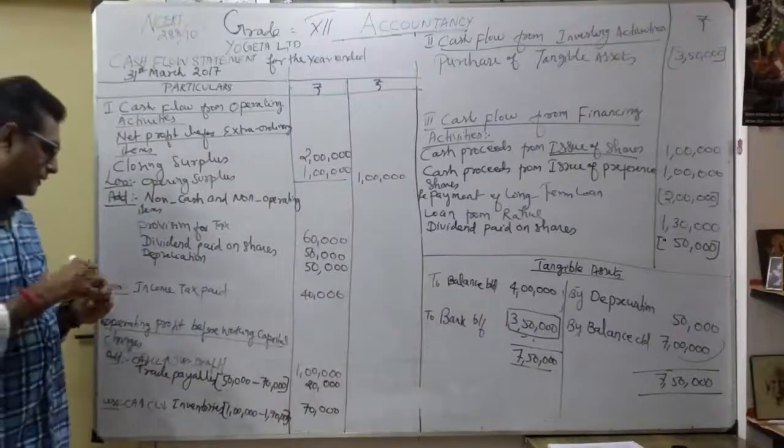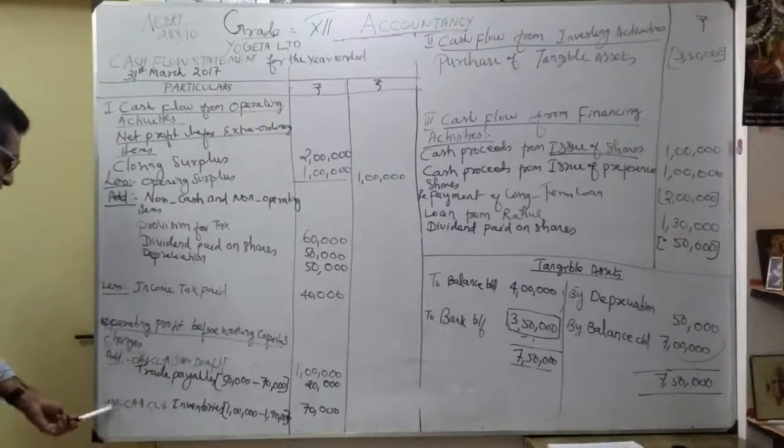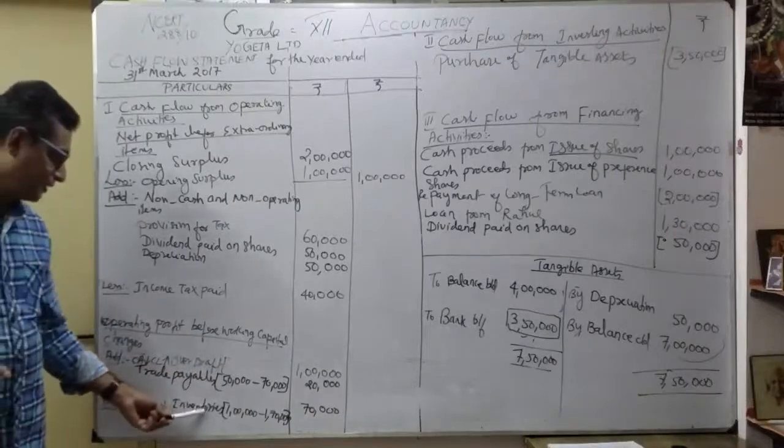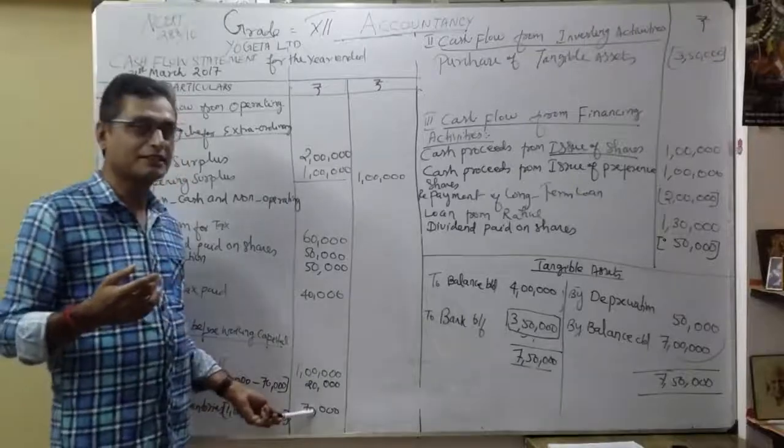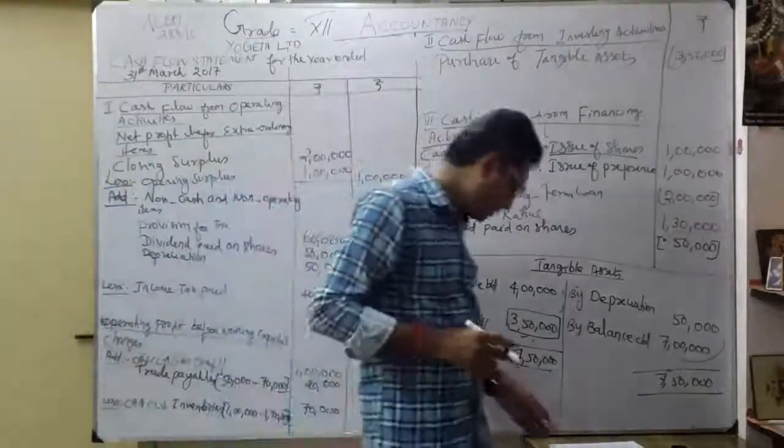Operating profit, working capital changes. I am going to show under less. So current asset increased as inventories. 2016 1 lakh, now become 1,70,000. So how much increased? 70,000. Then move for the next one.